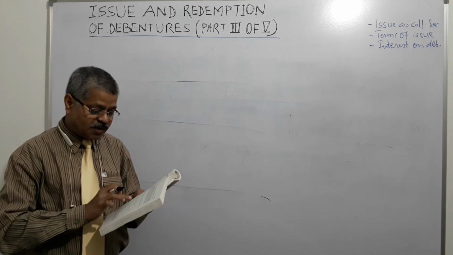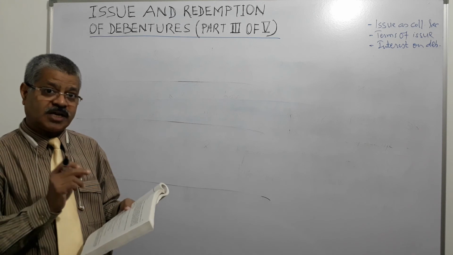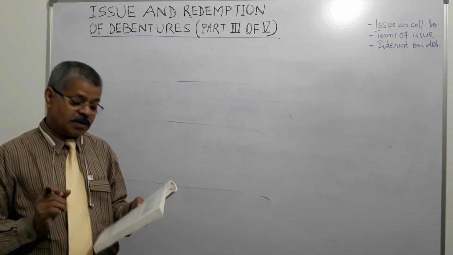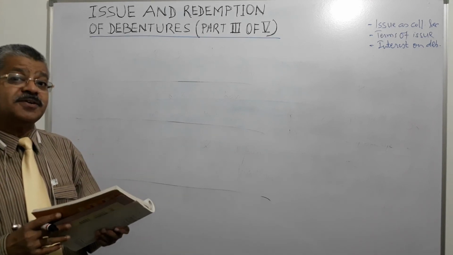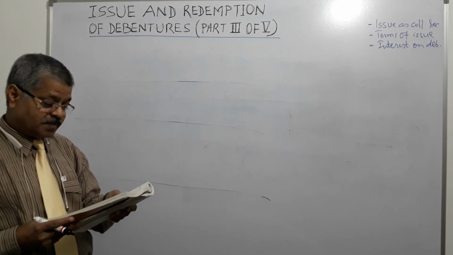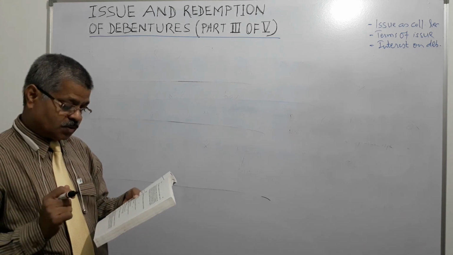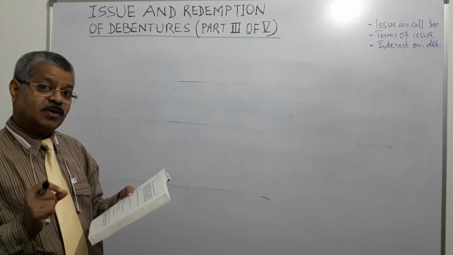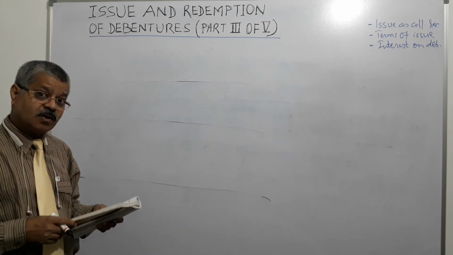And on transfer of debenture interest account to profit and loss account, debit P&L account and credit debenture interest account. Profit and loss will be debited, and by that amount debenture interest account will be credited. On payment of tax deducted at source to the government, what will happen? Debit income tax payable account, credit bank, right?